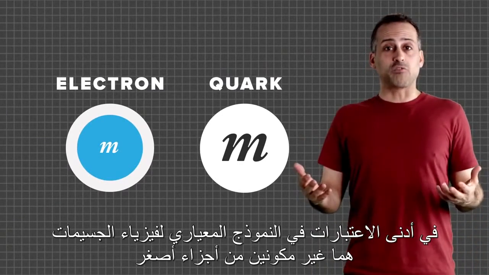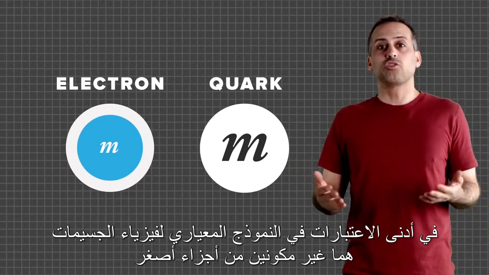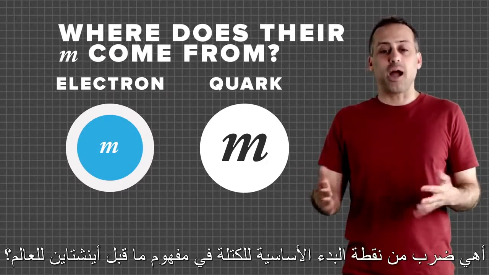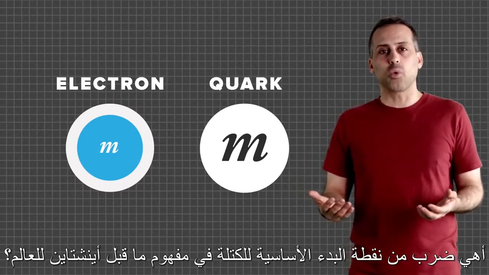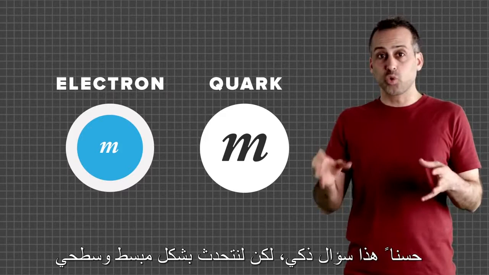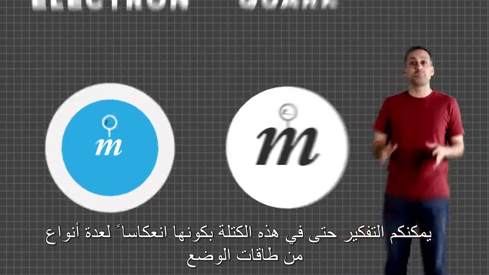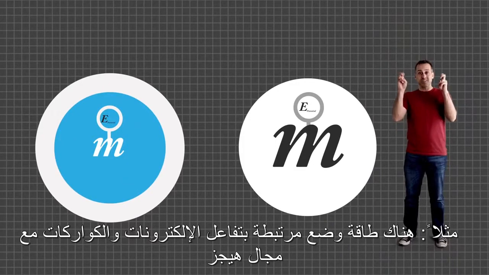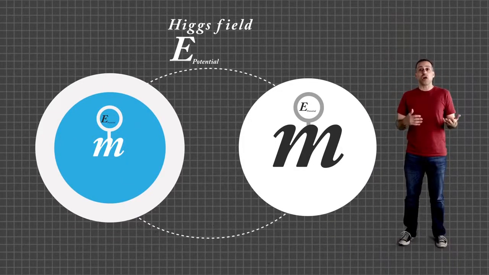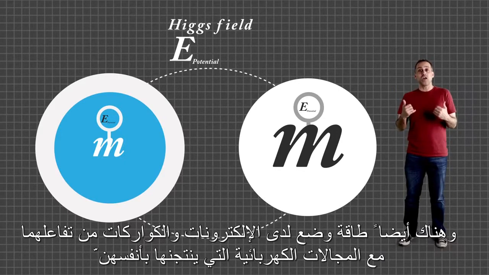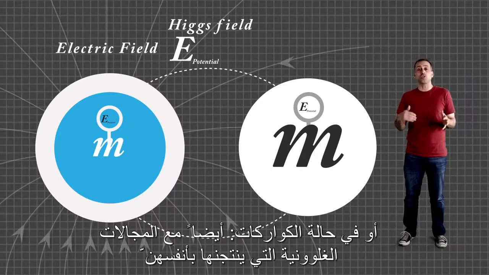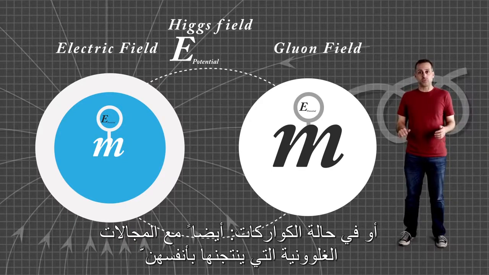Alright, what about the masses of electrons and quarks? At least in the standard model of particle physics, they're not made up of smaller parts. So where does their mass come from? Is it some kind of baseline mass in the pre-Einstein sense of the word? Well, that's a subtle question, but crudely speaking, you can think even of this mass as being a reflection of various kinds of potential energies. For instance, there's the potential energy associated with the interactions of electrons and quarks with the Higgs field. And there's also potential energy that electrons and quarks have from interacting with the electric fields that they themselves produce, or in the case of quarks, also with the gluon fields that they themselves produce.